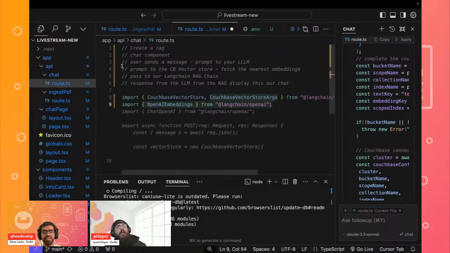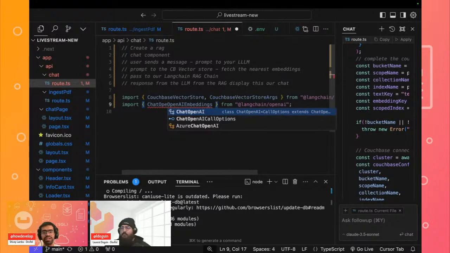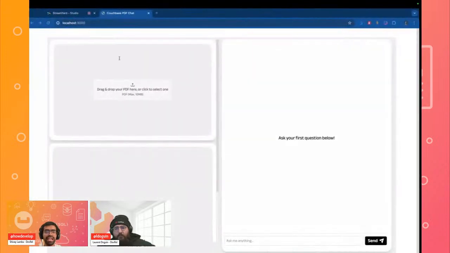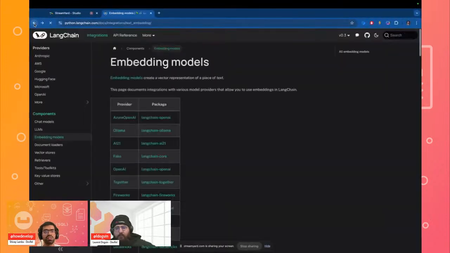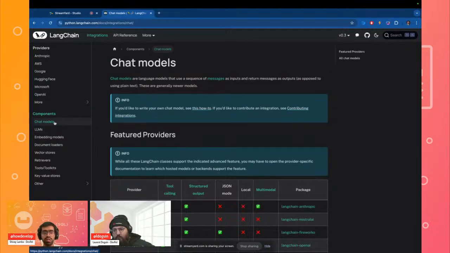Now, the other thing is that we can import our OpenAI embeddings. One thing we'll do a bit differently this time is import our ChatOpenAI. This is within LangChain, for everyone who is not aware. Within LangChain, we have something known as LLMs, which are as simple as giving them a prompt and they generate a response for you. But since we are building a chat system, we are going to use a chat model, which is a bit different than LLMs. In this case, each and every response is generated as a sequence of input and returned messages.